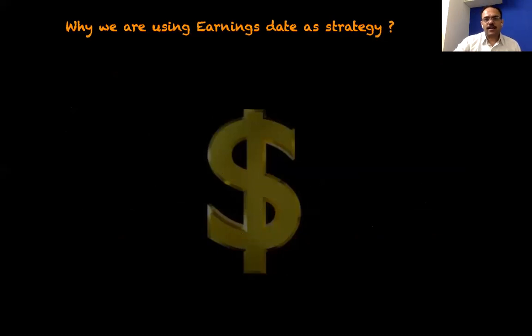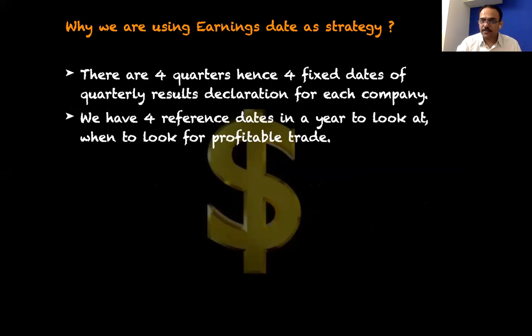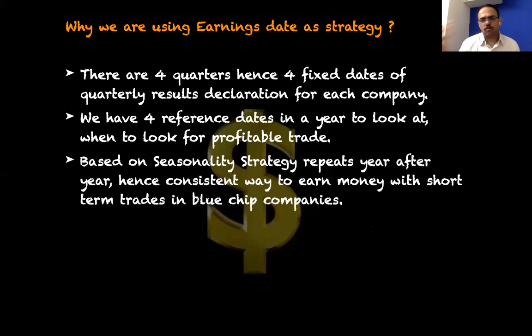So we are using the earnings date as a strategy. There are 4 quarters and 4 fixed dates that we are clear about. We have 4 reference dates, so we know when to take a profitable trade. We don't have to search throughout the days. Once the earnings season starts, it's not that all the companies declare results on a single day. They declare one after another. So you can take advantage of one company, earn from it, and put the money in the next upcoming quarterly result for the next company. Like that, you can rotate and keep on earning money.